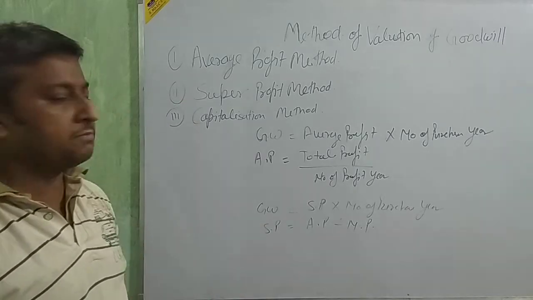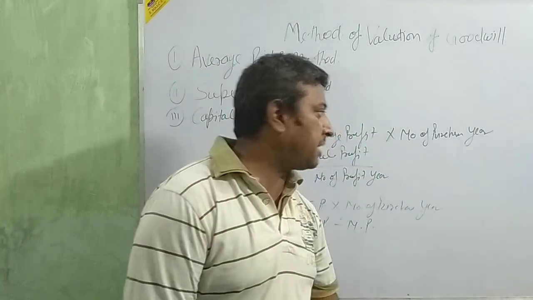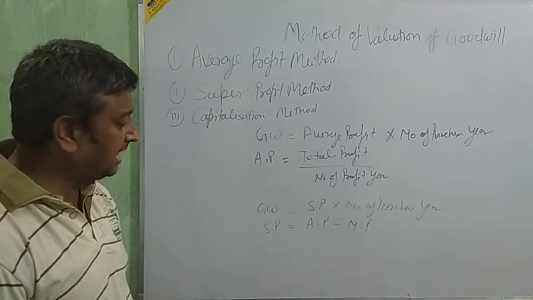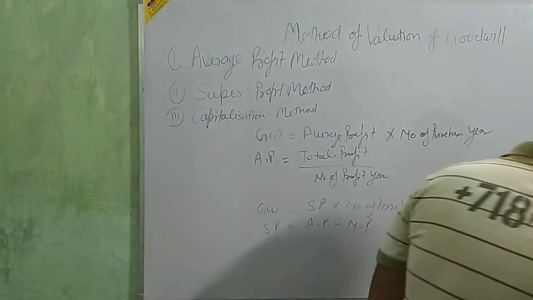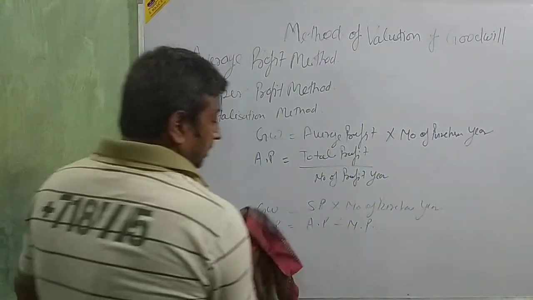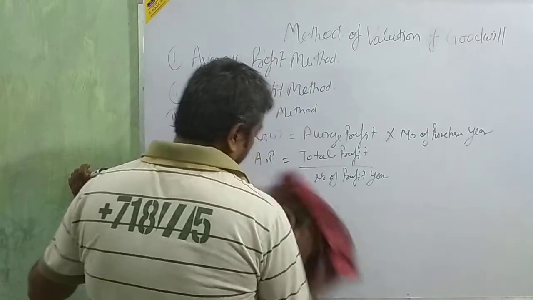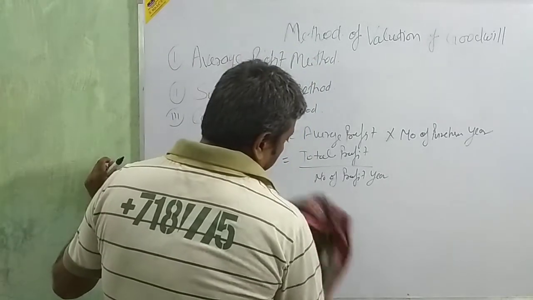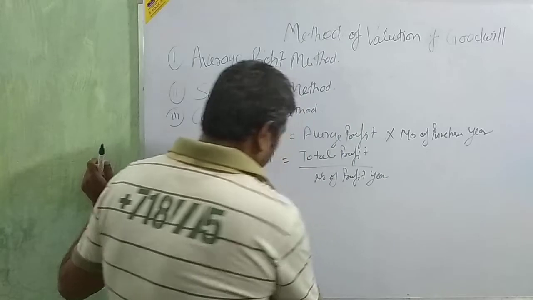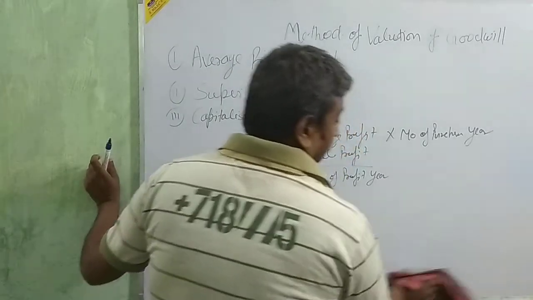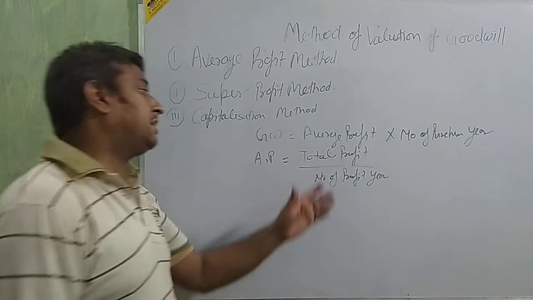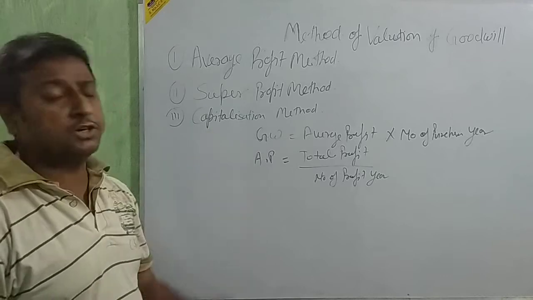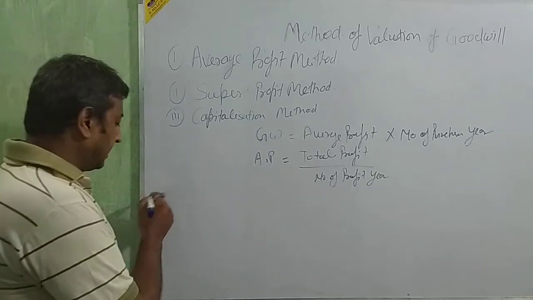In the average profit method, goodwill is equal to average profit into number of purchase years. Average profit is equal to total profit upon number of profit years. It means we take the profit of the different years, calculate the average profit, and then put that average profit in the formula of goodwill to calculate the goodwill. For that we are going to take one question.